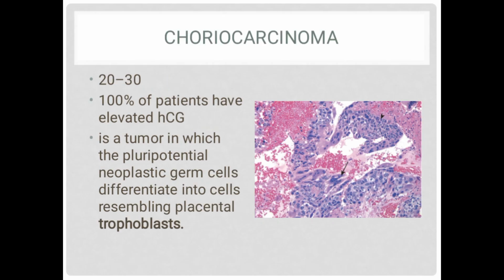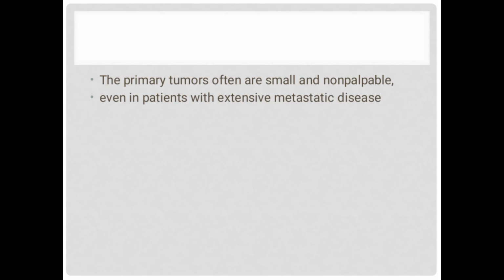Choriocarcinoma occurs at age 20 to 30. 100% of patients have elevated HCG. It is a tumor in which the pluripotential neoplastic germ cells differentiate into cells resembling placental trophoblast. From that comes the name: it is called choriocarcinoma because it resembles placental trophoblast. The primary tumor is often small and non-palpable, even in patients with extensive metastatic disease.